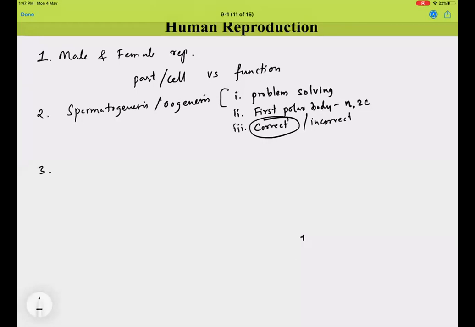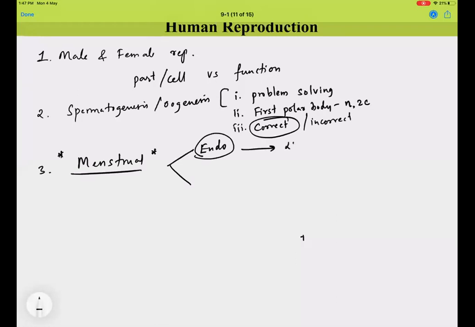And the third most important concept is your menstrual cycle. And I'm stressing it again and again. The menstrual cycle is very, very important in two chapters. One, your endocrine system. They may link questions from here to your endocrine system.